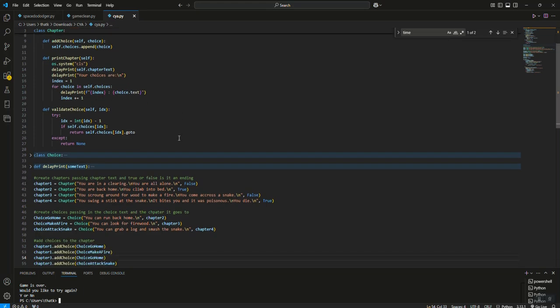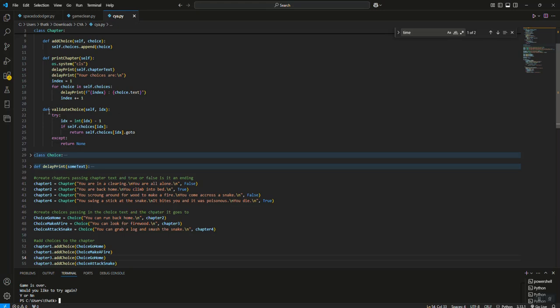And then we're going to have one more definition, and this is the one that basically just makes sure it deals with if they put in a 1 or a 2 or whatever number, we're going to return to them the right chapter to go to. If they put in anything invalid, a number that we don't have a choice for, or if they pass in a letter or a word or a character that's not a number, then we're going to deal with that and give them a "sorry, you put in an invalid text."